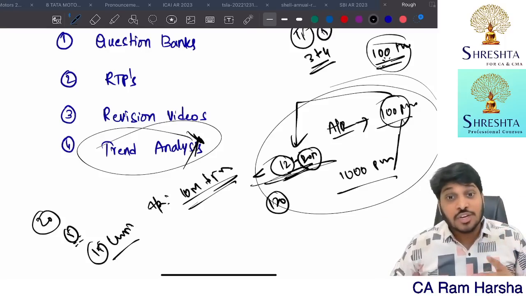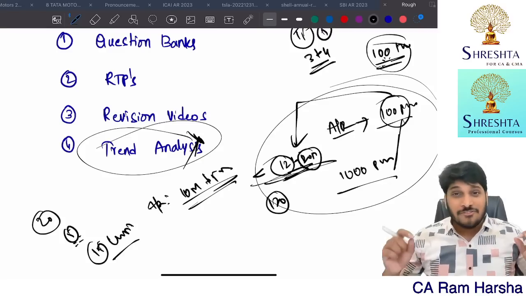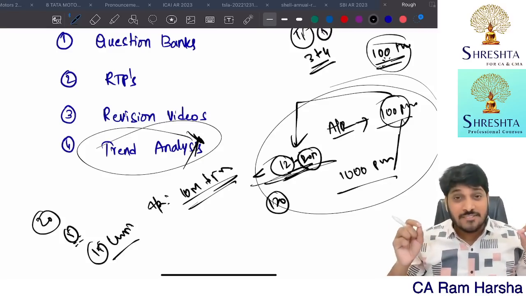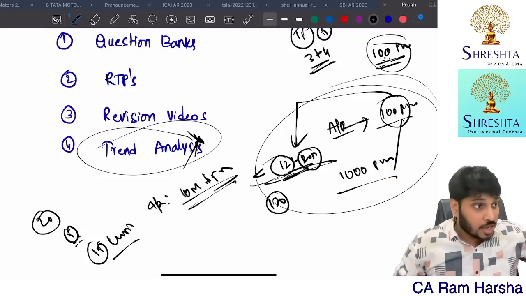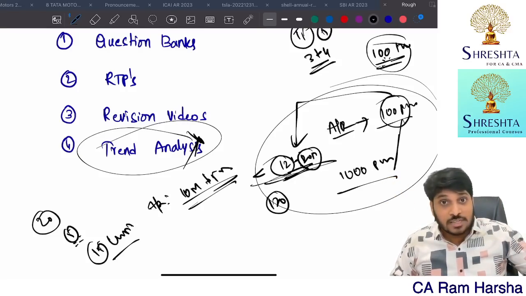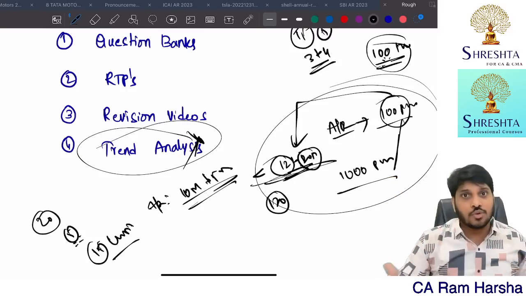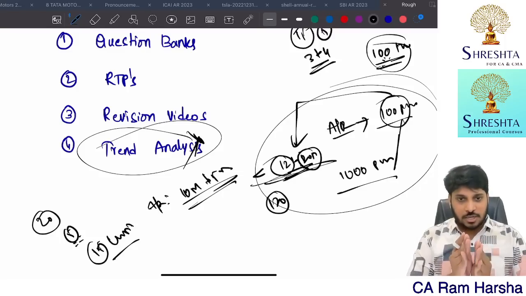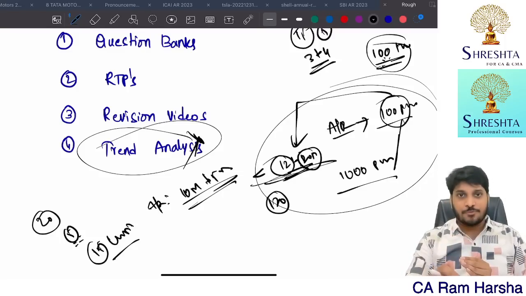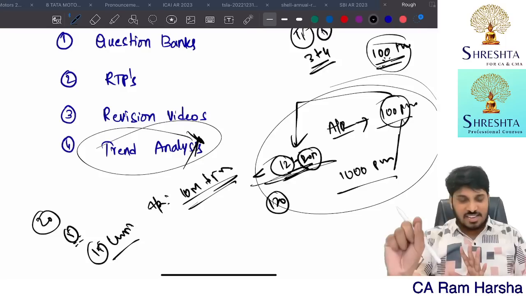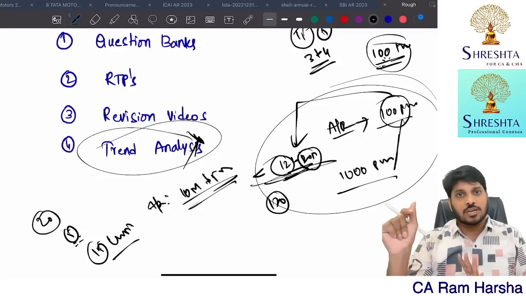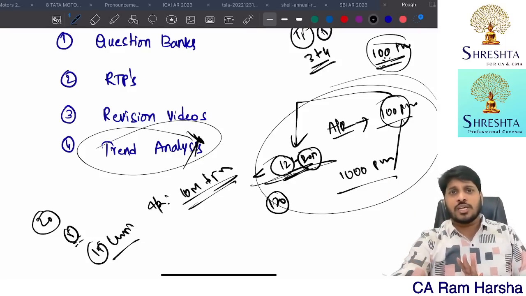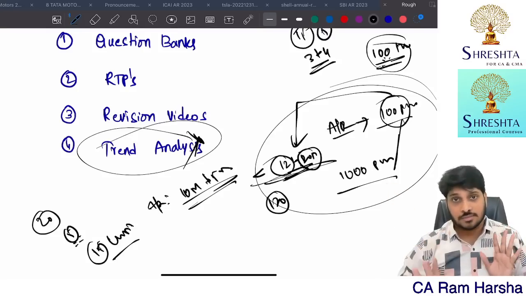What are you going to lose? You stick to your plan. Very weak-minded people regularly think, hey, I will be losing out on updating that knowledge, I will be losing this, I will be losing that. No, nothing. You prepare a plan, stick to it, have a target, complete the entire preparation process. Then watch revision videos. Then watch RTP. Finally you solve the question bank, go to the exam, and you will find a remarkable result.